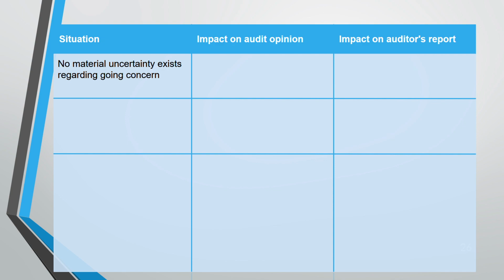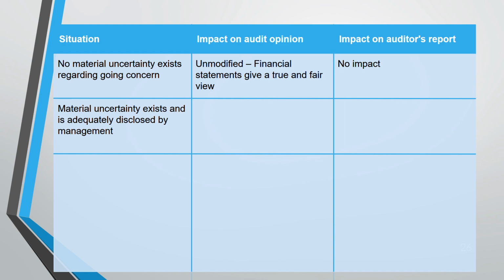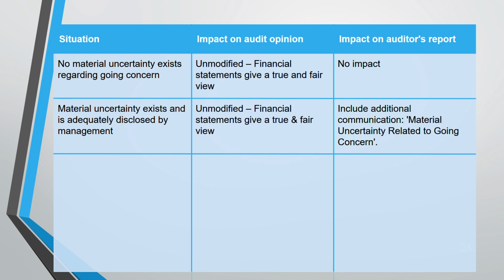Situation: there is no material uncertainty regarding going concern, so the opinion will be unmodified. Financial statements give a true and fair view. Impact on the auditor's report: no impact. Coming to the next situation, material uncertainty exists, but it has been disclosed by the management. Again unmodified, but there will be an impact. What is that impact? You have to include this line, material uncertainty relating to going concern. You have to disclose it now.